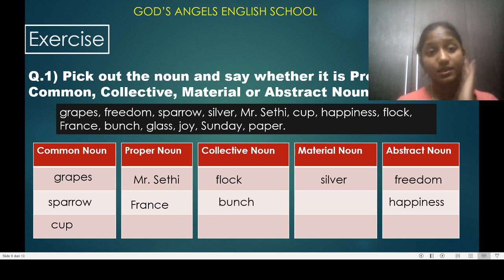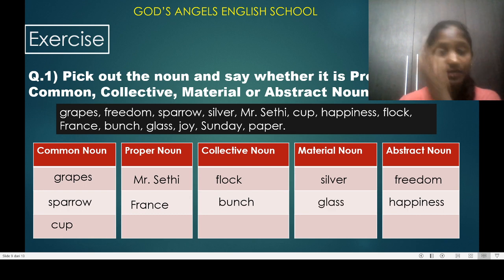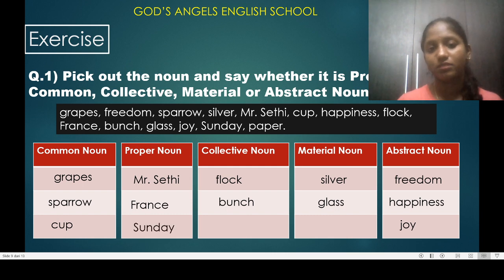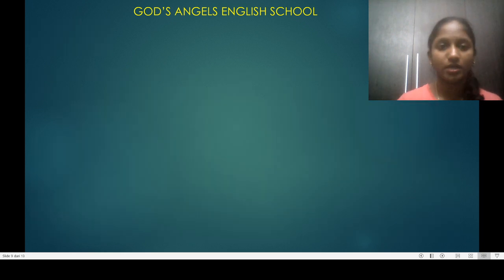Glass. It is a material noun. If you break windows, sometimes they are made up of glass. The slider windows, to make that glass perfectly, it required glass. So the glass is a material. Joy, yes, happiness, so it will go abstract noun. Sunday, S is capital, so it will go proper noun. And paper goes in material noun.